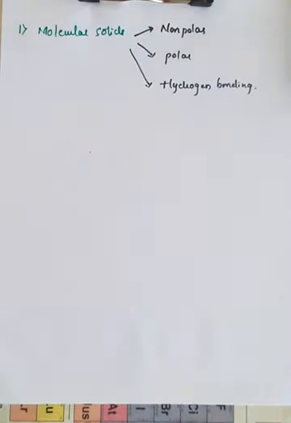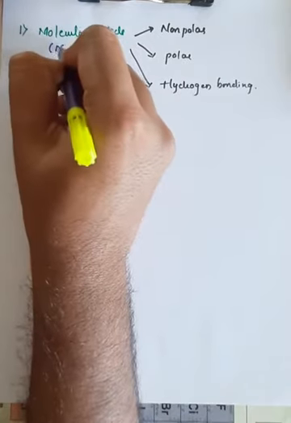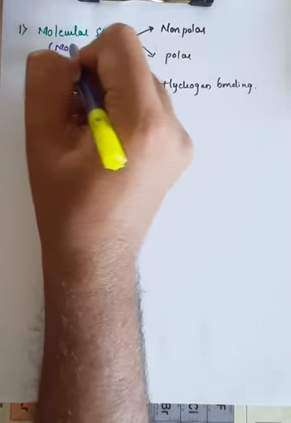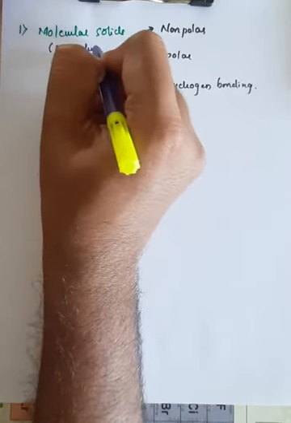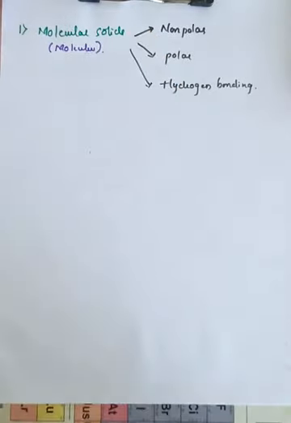So in case of molecular solids, what happens? Basically in case of non-polar, the type of atoms are in the form of molecules. Here you can observe, in the form of molecules. And basically in case of non-polar, what happens?